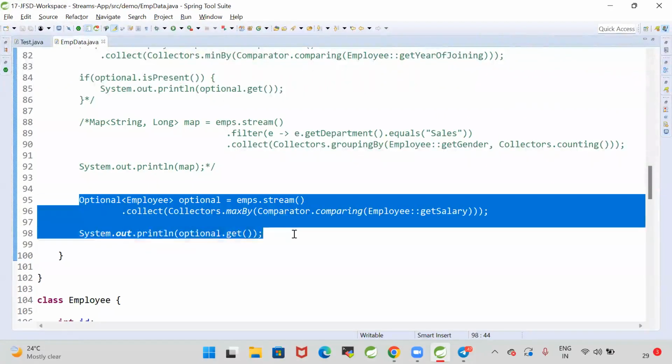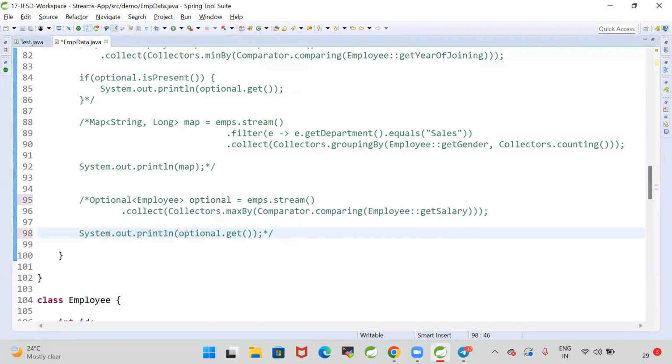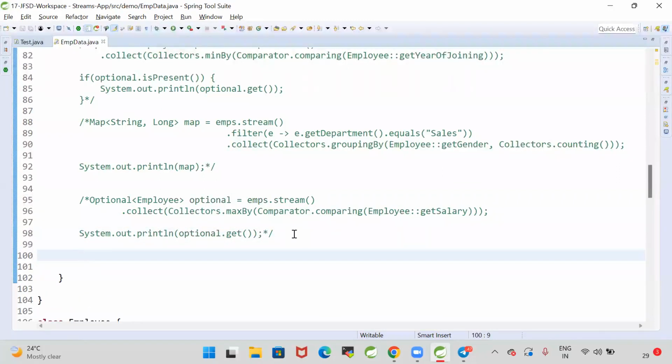This is good. Now in the interview they will ask, can you identify the employee who is having the second highest salary and third highest salary? Come on, guys. Can you tell me how to find the employee who is having the second highest salary in the list by using Stream API?